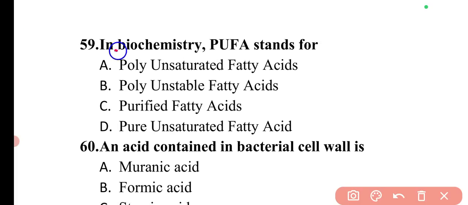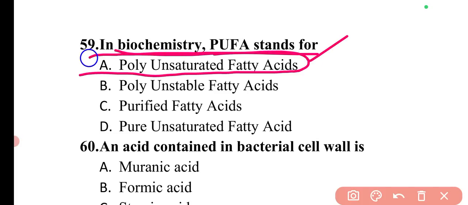Next question is, in biochemistry PUFA stands for. So in biochemistry PUFA stands for polyunsaturated fatty acids. So here option A will be the correct answer.